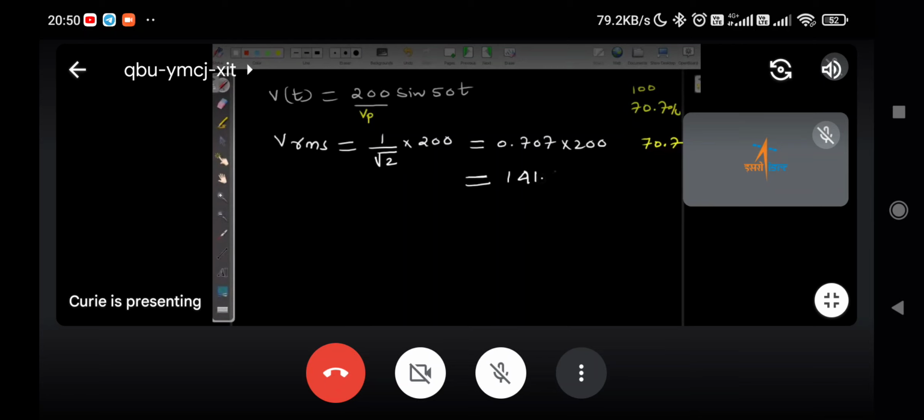Jagadish, it is 141.4 volt VRMS. How did I calculate it? I just compared with 100. Then we quickly get 70.7 for 100 volt. Then for 200 volt, we have to take double of it.